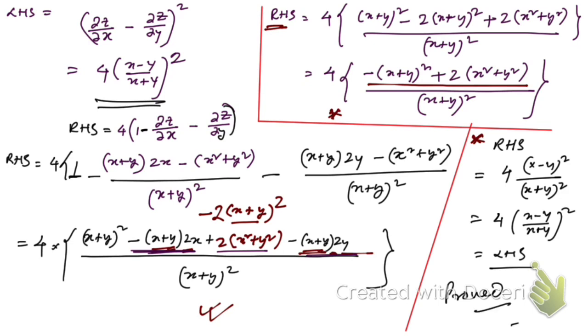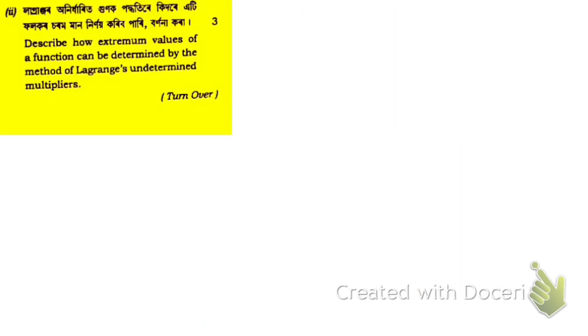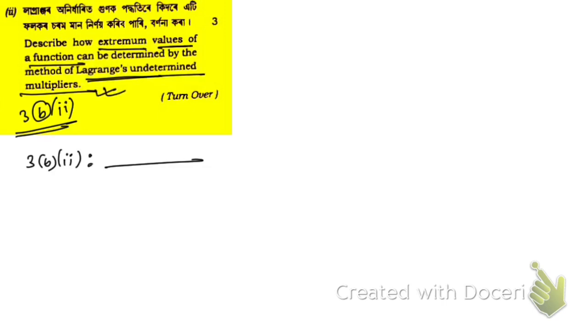So now let me solve the next question. This is question number 3b2. I have given a link of a video. I have written 3b2, and then I have provided a link here in the description box, where I have explained how to determine the link and what that video is. Okay, so what is the next question?